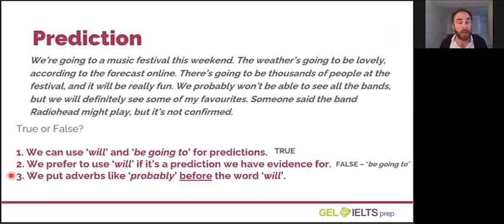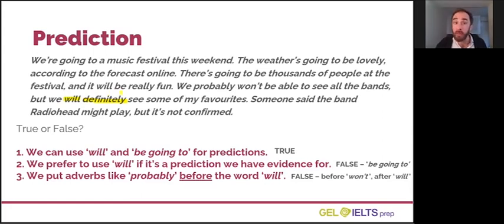Number 3, we put adverbs like probably before the word will. Is this true or false? Number 3 is false. Generally, adverbs like probably go after words like will. We will definitely see some of my favorites.